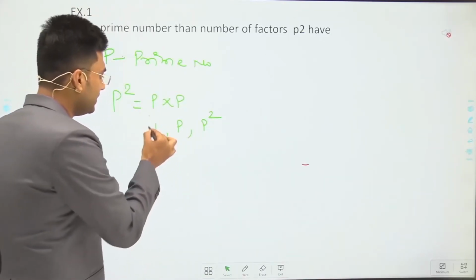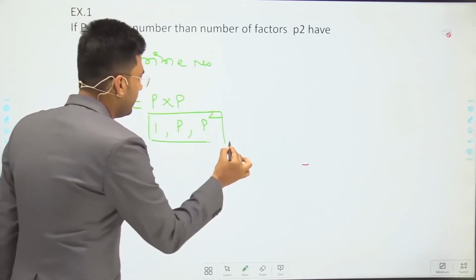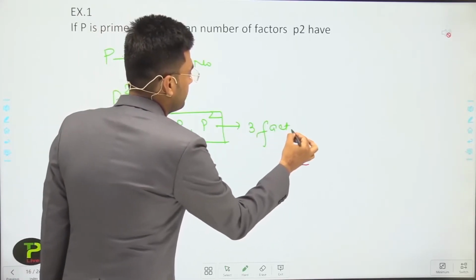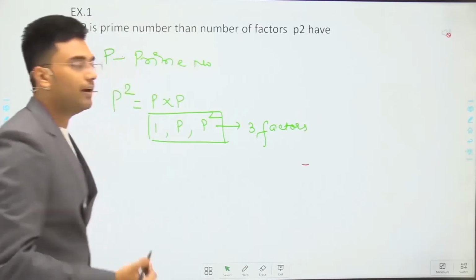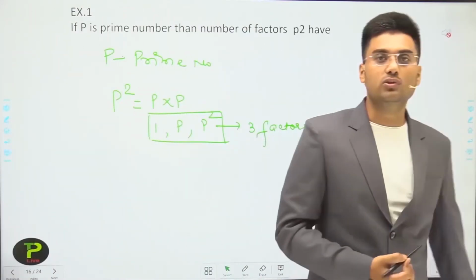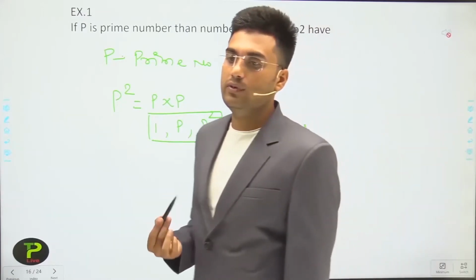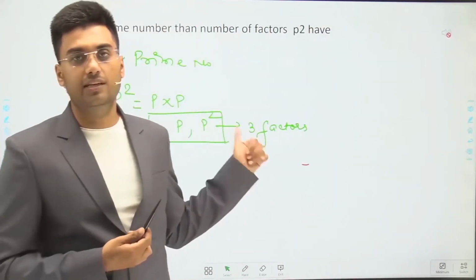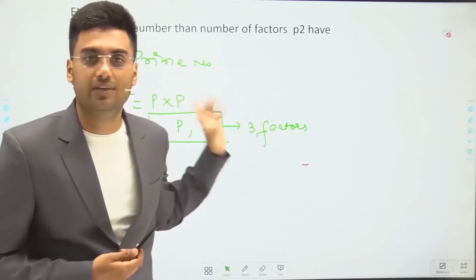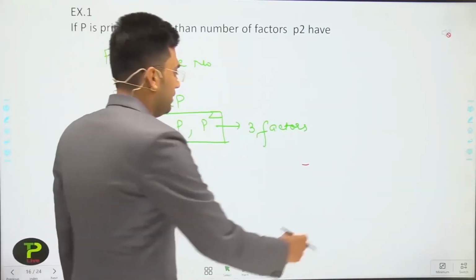So we can say that p square has 3 factors. If you have options, then you have to choose the option in which you have the number 3. So if p is a prime number, then p square has 3 factors. Next example.